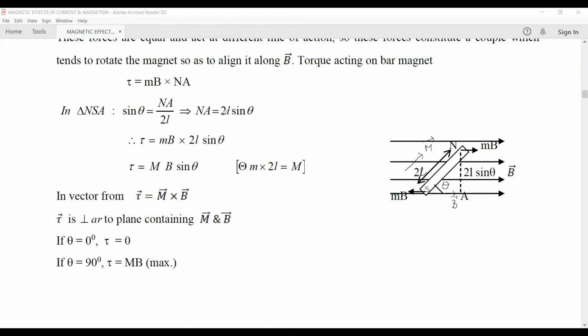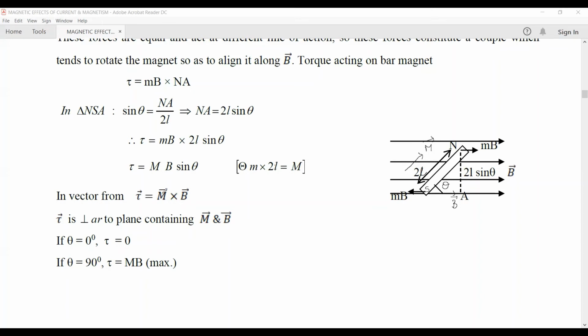So this perpendicular distance is equal to 2L sine theta. So the torque experienced is equal to the force on either of the poles into the perpendicular distance, which is 2L sine theta. And here, pole strength into the dipole length is called the magnetic dipole moment. So tau is equal to m into b into sine theta. In vector form, it can be written as tau vector is equal to m cross b vector.